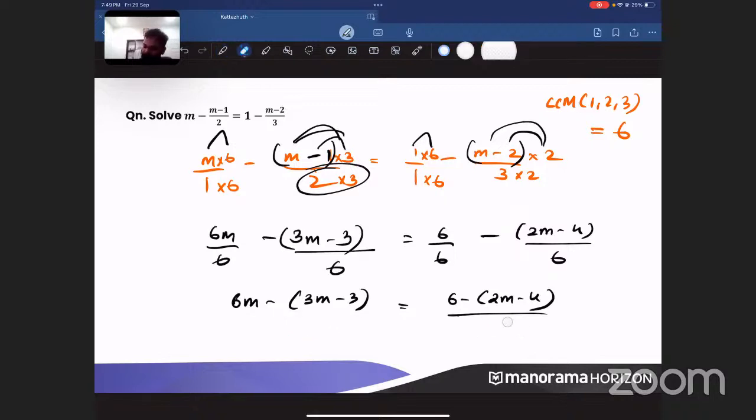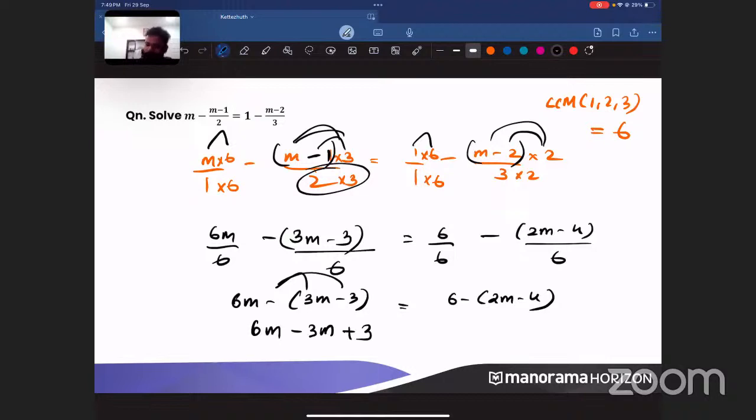When I cancel these two, the denominator is gone. When the denominator vanishes, you can open the bracket. So when you open the bracket, 6m minus 3m, this minus 3 will become plus 3, is equal to 6 minus 2m, minus 4 will be plus 4.